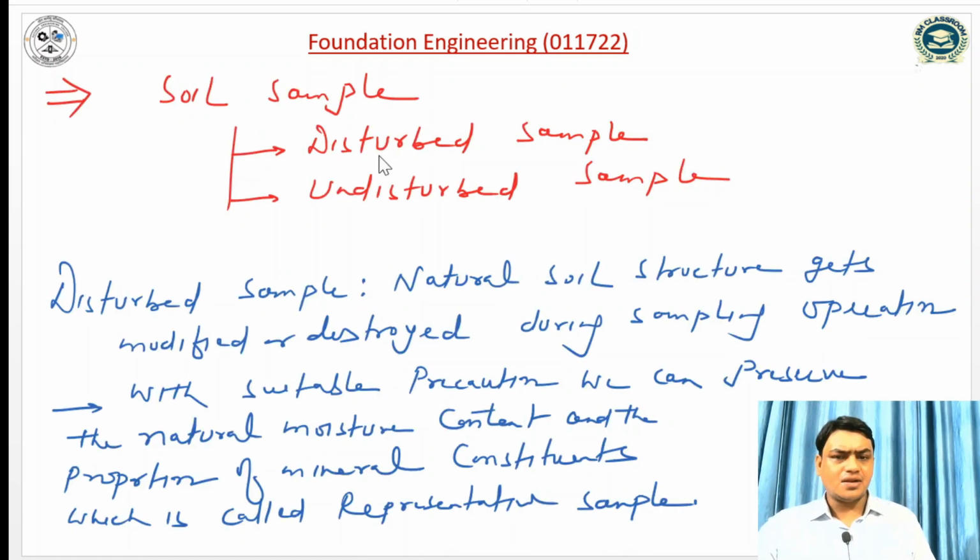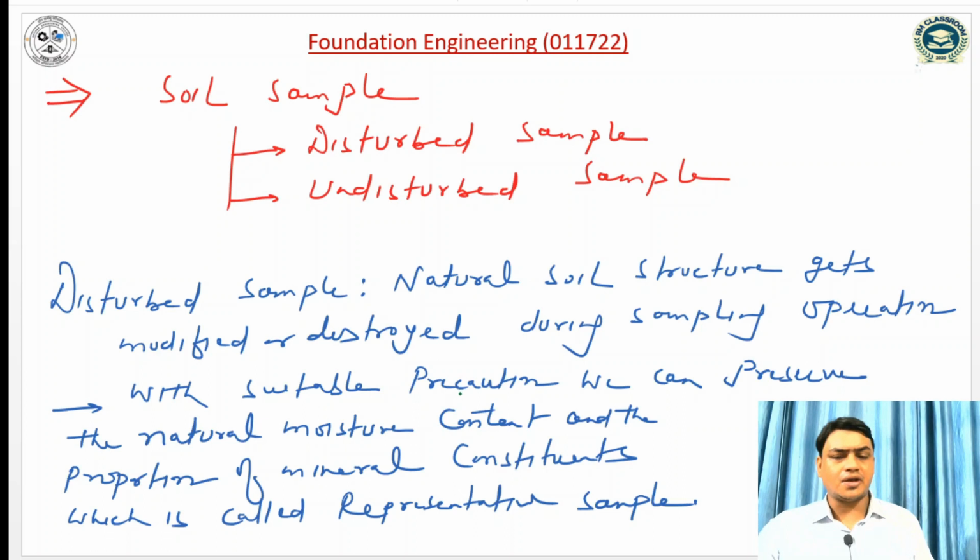This is the soil sample. There are two types of soil sample: the first one is the disturbed soil sample and the second is the undisturbed soil sample. So what is a disturbed soil sample? The natural soil structure gets modified or destroyed during the sampling operation.